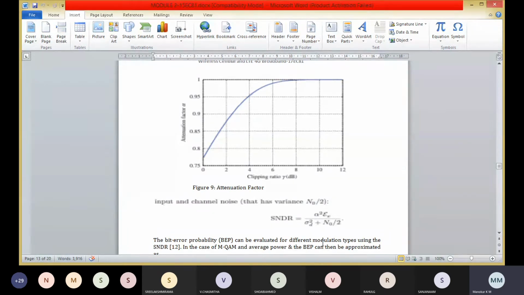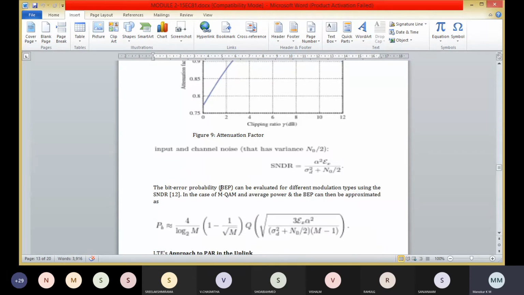In case of MQAM and average power epsilon x, the bit error probability can then be approximated as Pb is approximately equal to 4 divided by log base 2 of m into 1 minus 1 divided by square root of m into Q of square root of 3 epsilon x alpha square divided by sigma square d plus n naught by 2, into m minus 1.